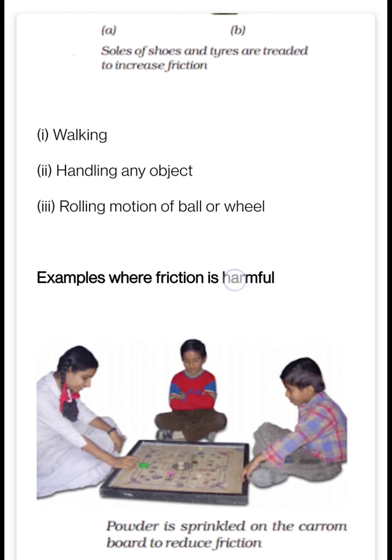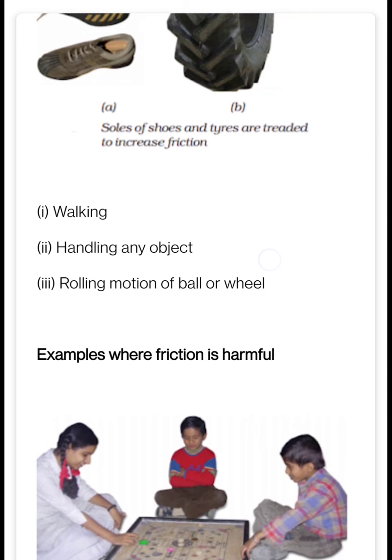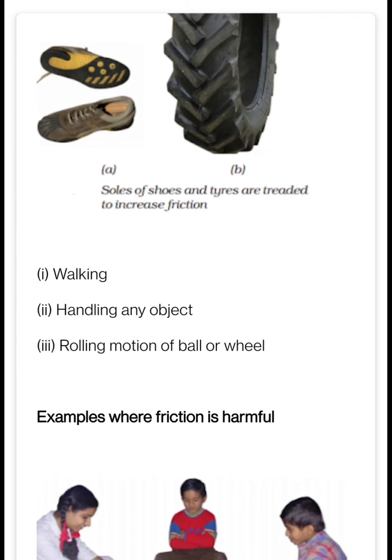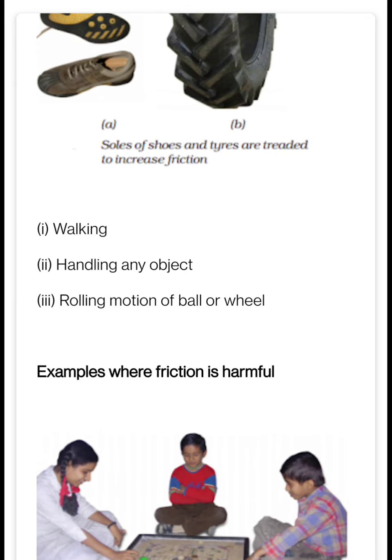But meanwhile there is some harmfulness also. Our soles and these tires tear due to the frictional force, and we need to change the tires of the vehicles, as well as change our shoes.